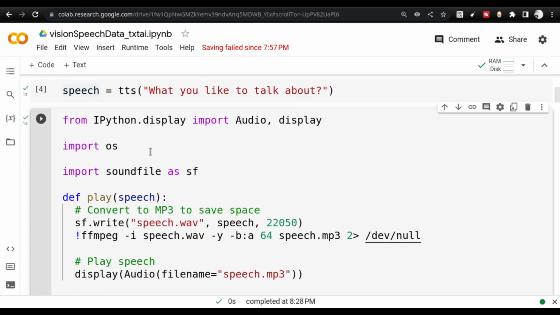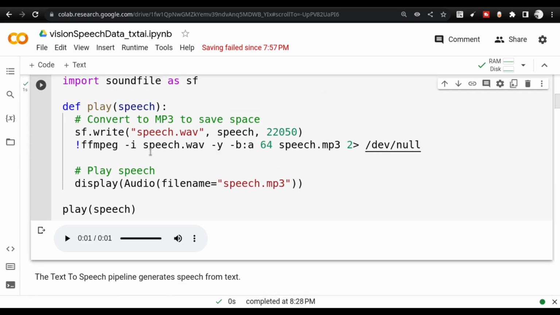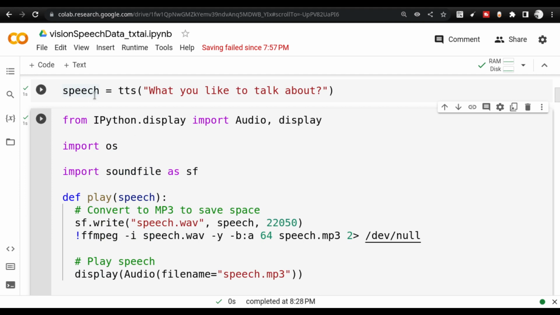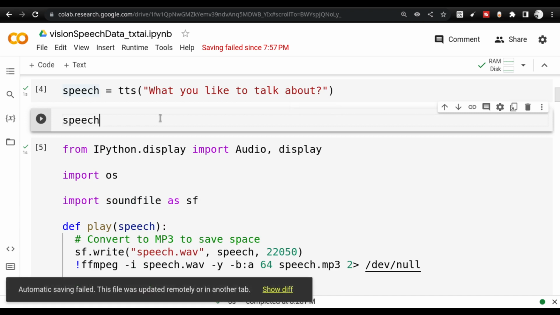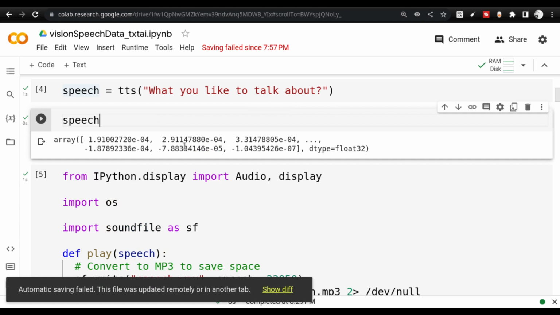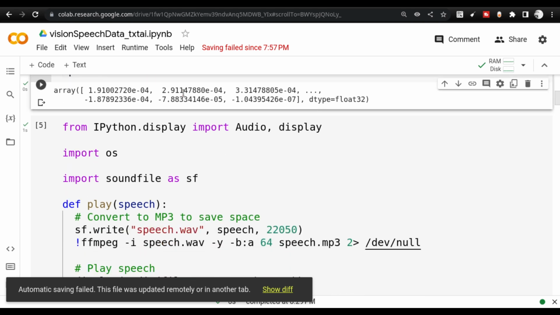So this is how text to speech works. Now let us look at the speech object, that's more interesting actually. The speech object by itself is just an array. This is what I want you guys to see. This speech object has been converted to numbers, which can be read by various encoders that convert it to sound.